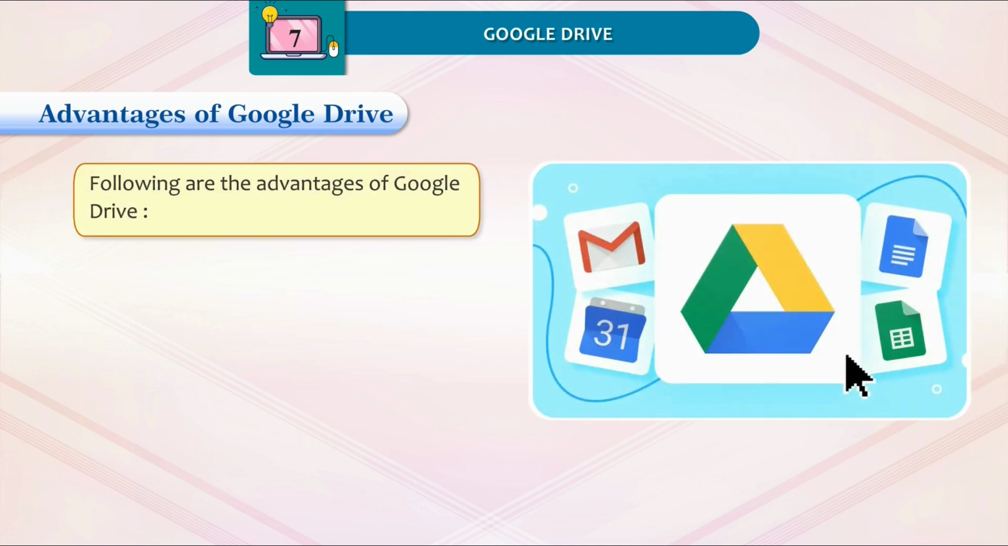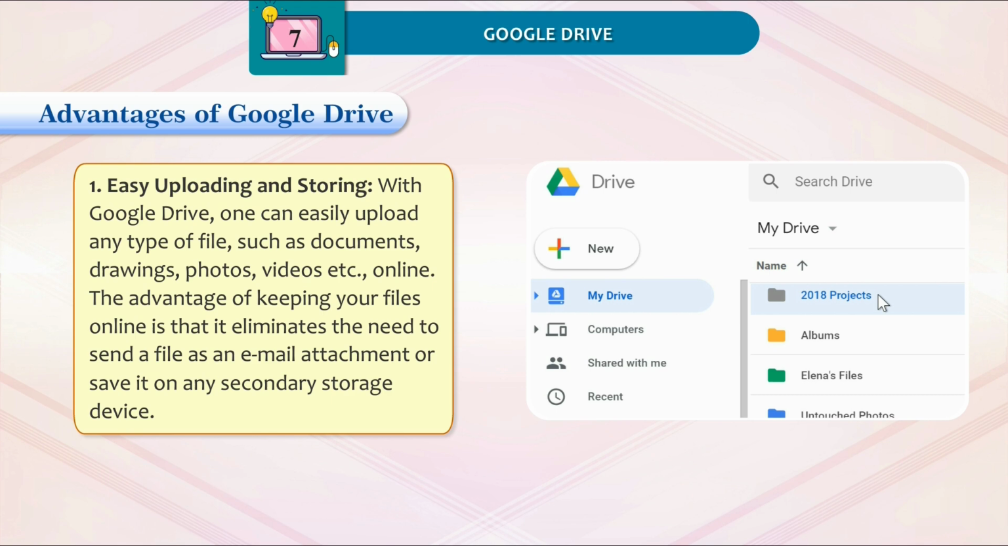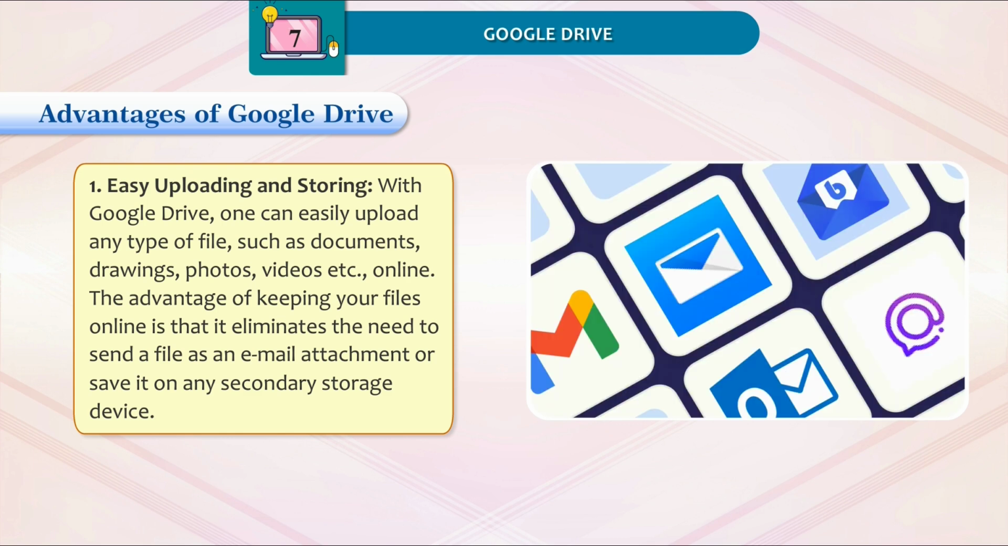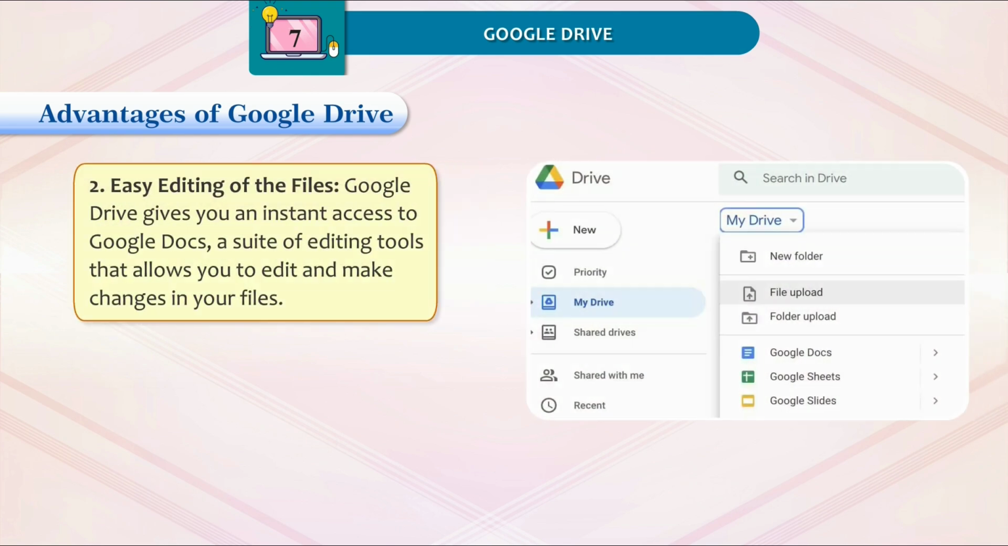Advantages of Google Drive. Following are the advantages of Google Drive. 1. Easy uploading and storing. With Google Drive, one can easily upload any type of file such as documents, drawings, photos, videos, etc. online. The advantage of keeping your files online is that it eliminates the need to send a file as an email attachment or save it on any secondary storage device. 2. Easy editing of the file. Google Drive gives you an instant access to Google Docs, a suite of editing tools that allows you to edit and make changes in your files.